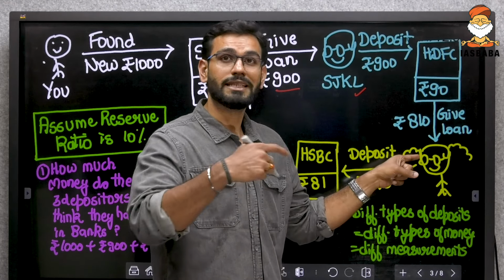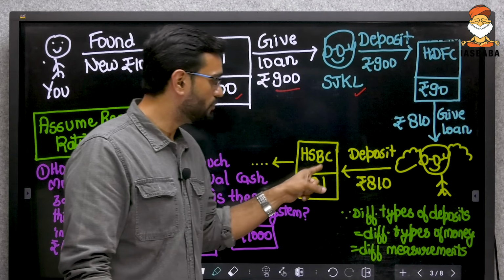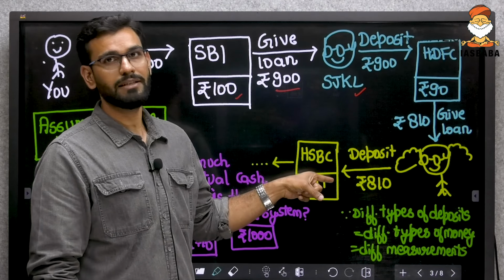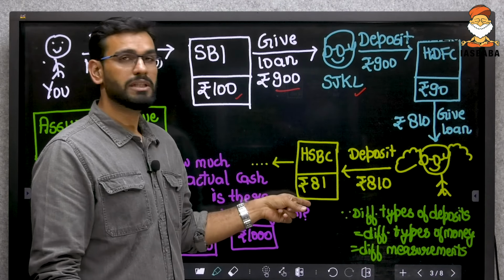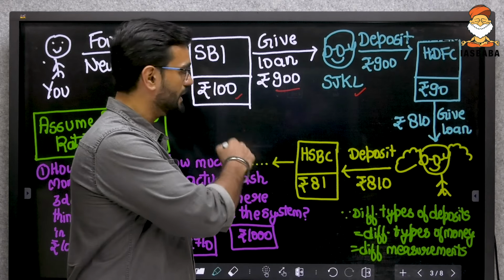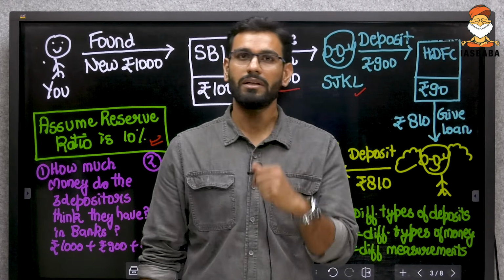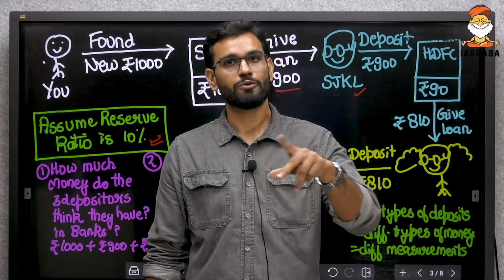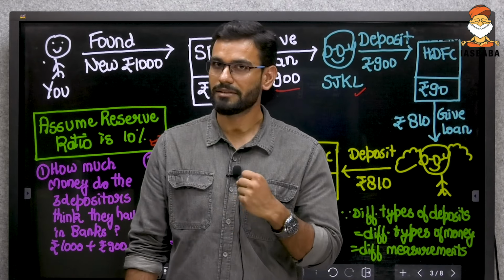Sharma ji ki ladki is even smarter. She will go to a foreign bank and deposit 810 rupees. HSBC also needs to keep 10% of this and it will loan the remaining amount. And this is how the entire cycle will flow. This is how your 1000 rupees will flow through the banking system.